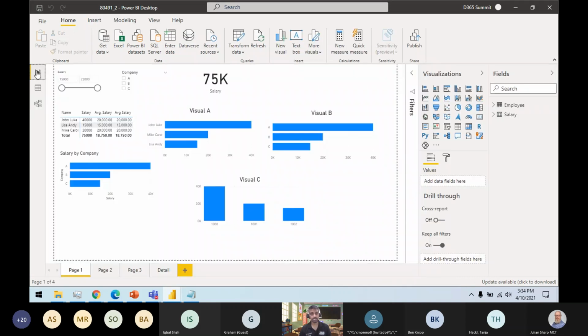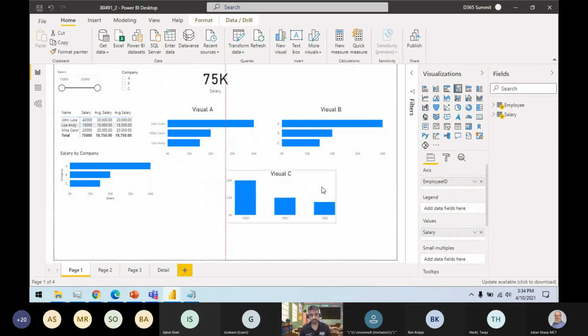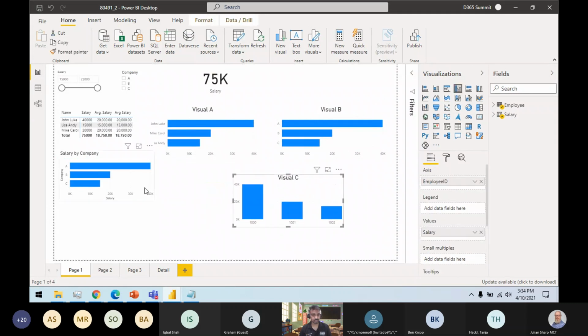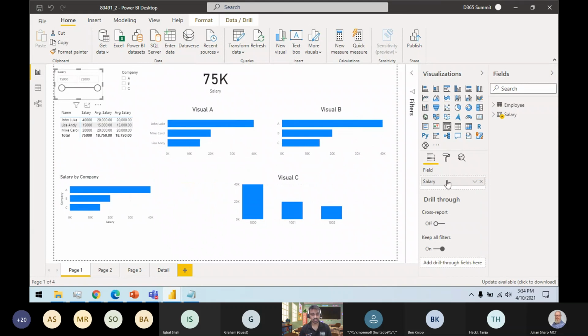I have these three visuals here: visual A, visual B, visual C. I have sales by company, and these are my ranges. Currently I have salary range between 15,000 and 23,000.